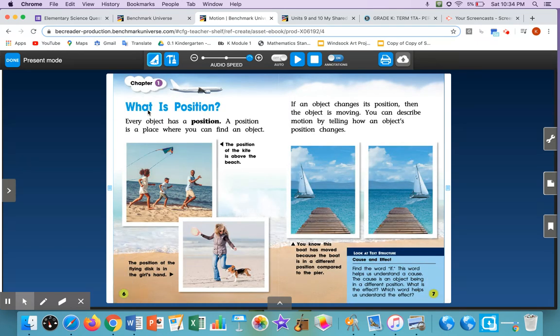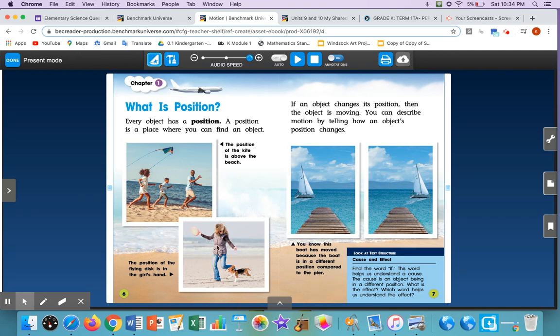Chapter 1. What is position? Every object has a position. Oh, I can see that special word again because it's in bold print. I know to pay really close attention to this word. A position is a place where you can find an object. If an object changes its position, then the object is moving. You can describe motion by telling how an object's position changes.